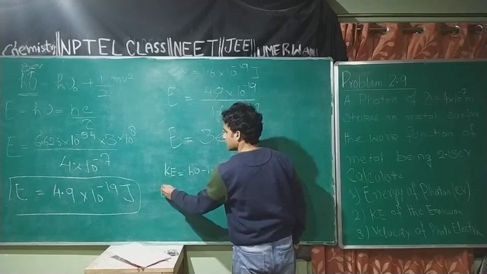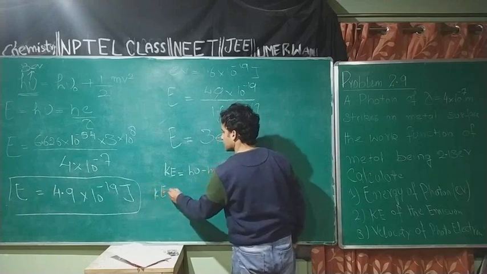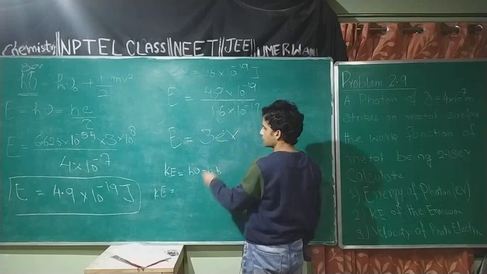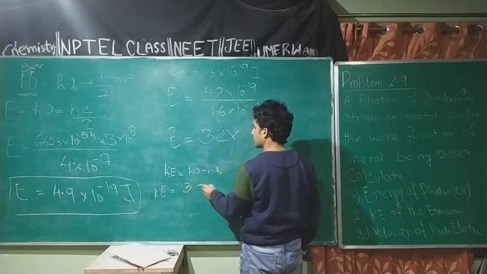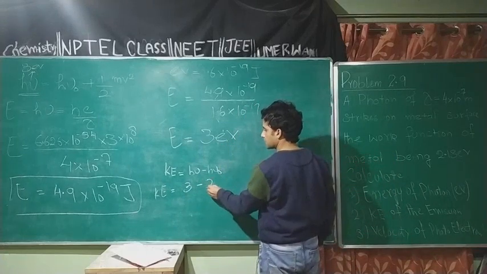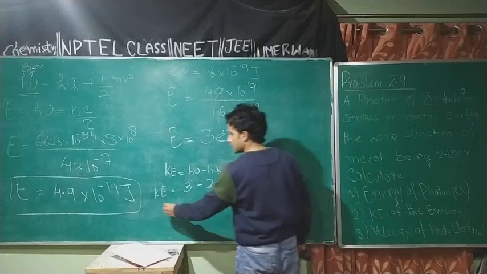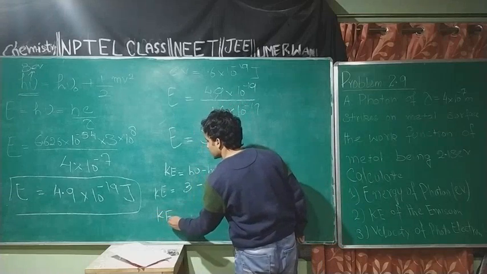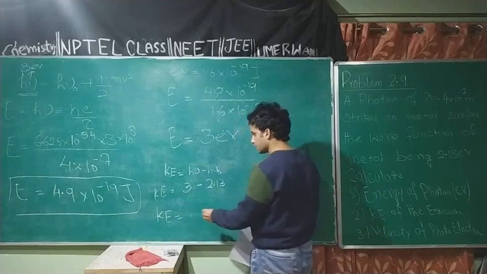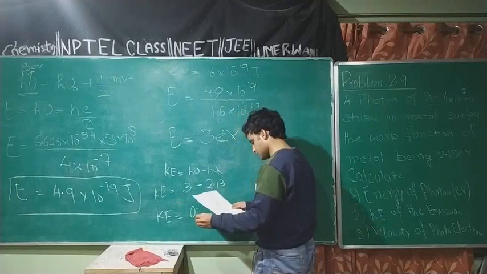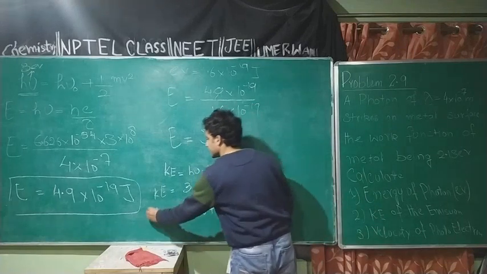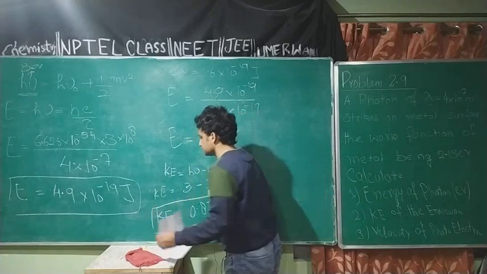Kinetic energy is equal to h nu, this is the energy of the incident photon, 3 electron volt, minus the threshold energy, the work function, which is given as 2.13 electron volt, and the kinetic energy of the photoelectron comes equal to 0.87 electron volts. This is the kinetic energy of these photoelectrons.